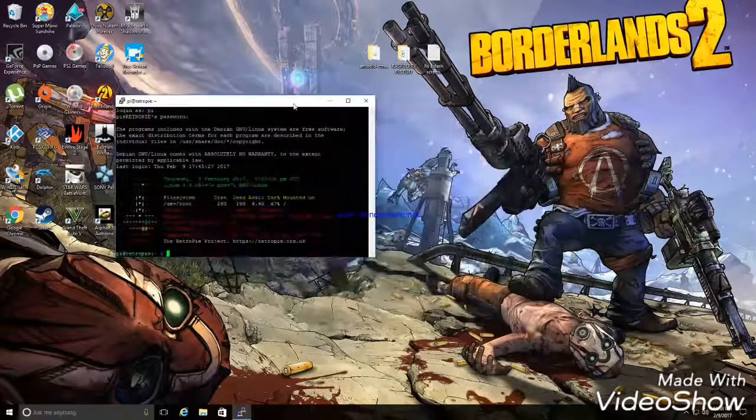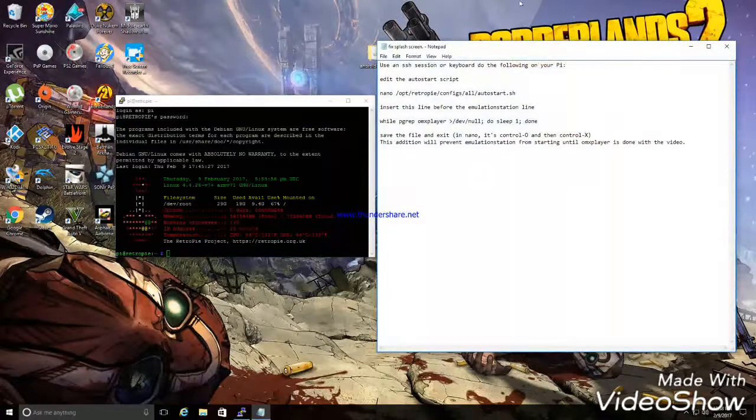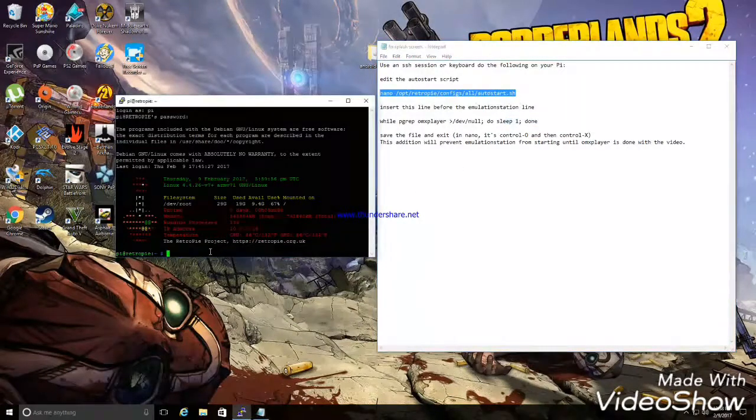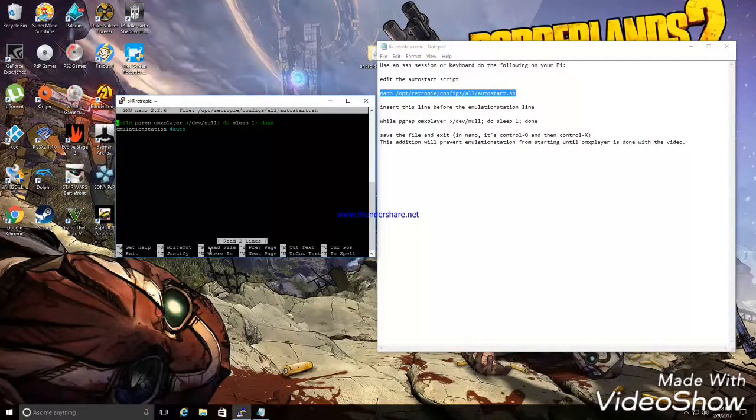Okay, move this over to the side. Now here is the text document. Alright, so right here, nano /opt/retropie/configs/all/autostart.sh. We're going to copy this, and we're going to paste it there. That'll bring you into here.